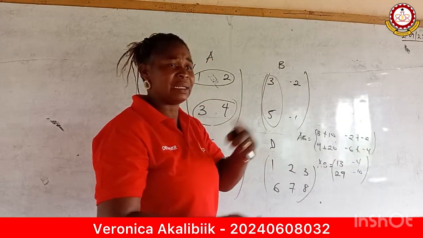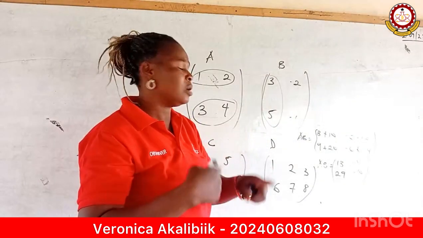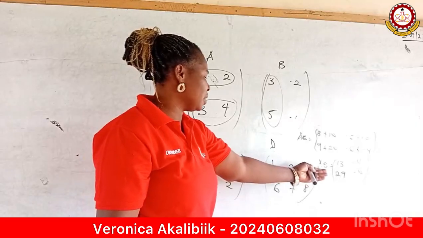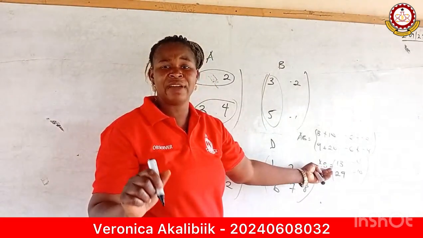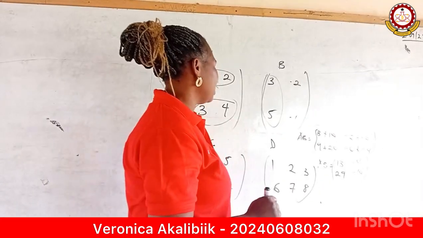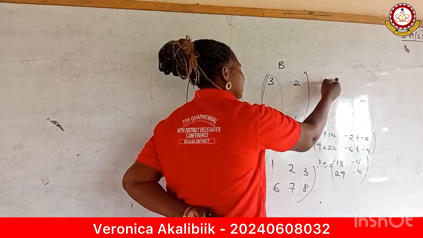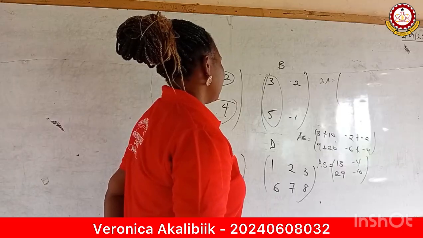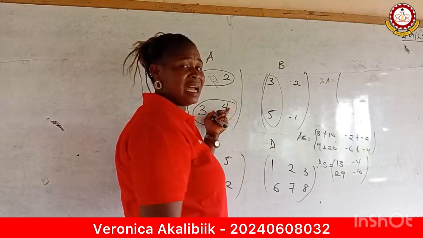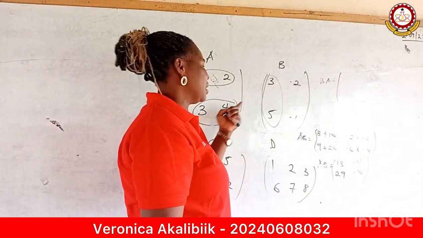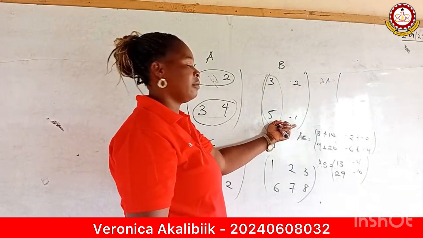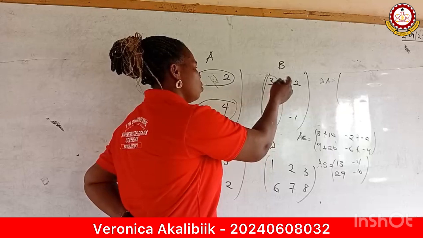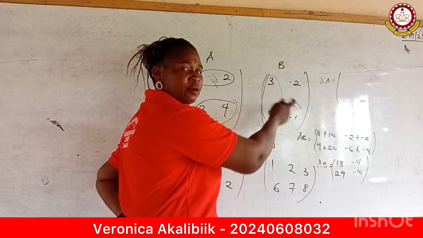Now, let's look at the opposite of it. We want to find matrix BA. So we are done with our matrix AB. We want to find matrix BA. Now, in matrix BA, my BA is here. Now, let's look at this. This time around, when I was starting, I started from A. But this time around, I'm starting from what? From B. So look at this for me. Now, it is no more moving from A to B, but from B to A.